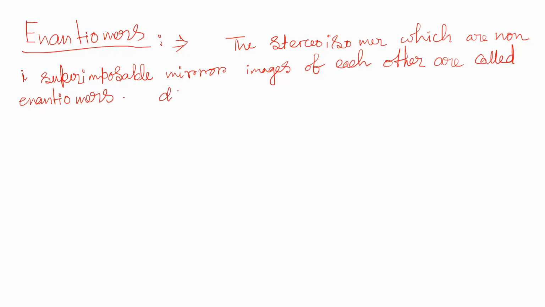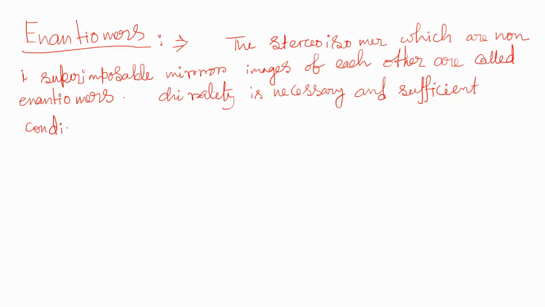So chirality is the necessary and sufficient condition for the existence of enantiomers. So these always exist as discrete pairs.